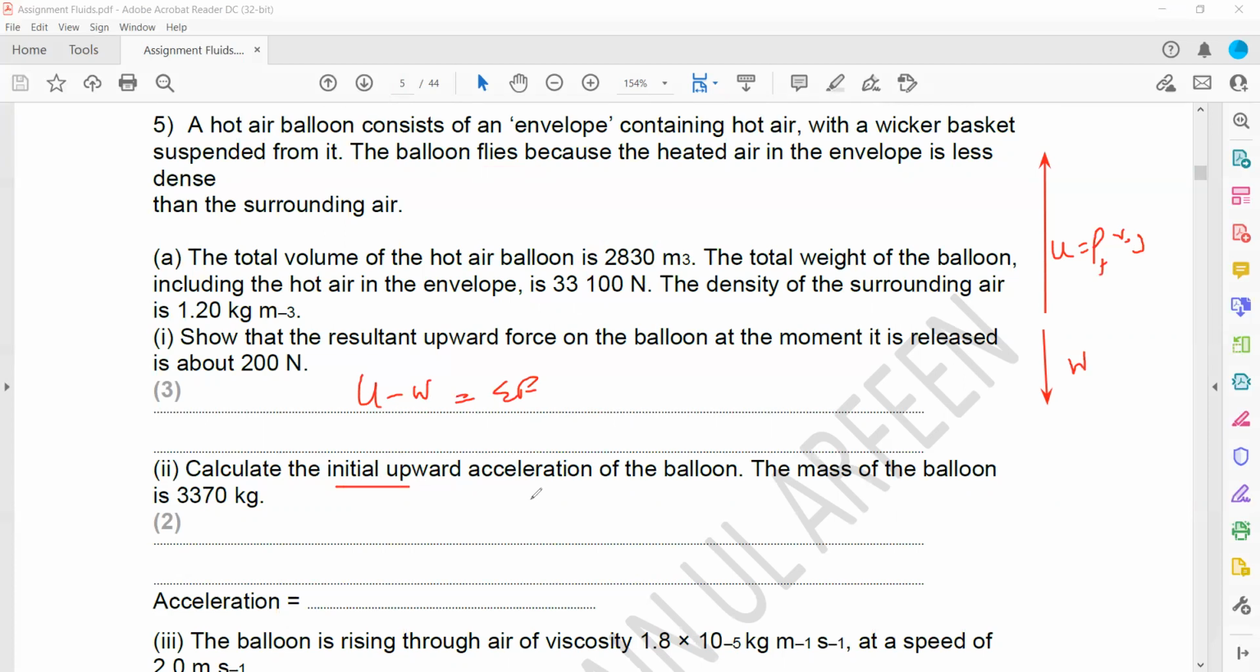And calculate the initial upward acceleration. The mass of the balloon is 3,370 kilogram. So after getting the resultant force, F is equal to ma, resultant force is equal to mass multiplied by acceleration. Using the weight, we will find the mass, and the resultant force by upthrust minus weight, and this will give us the acceleration of this hot air balloon.